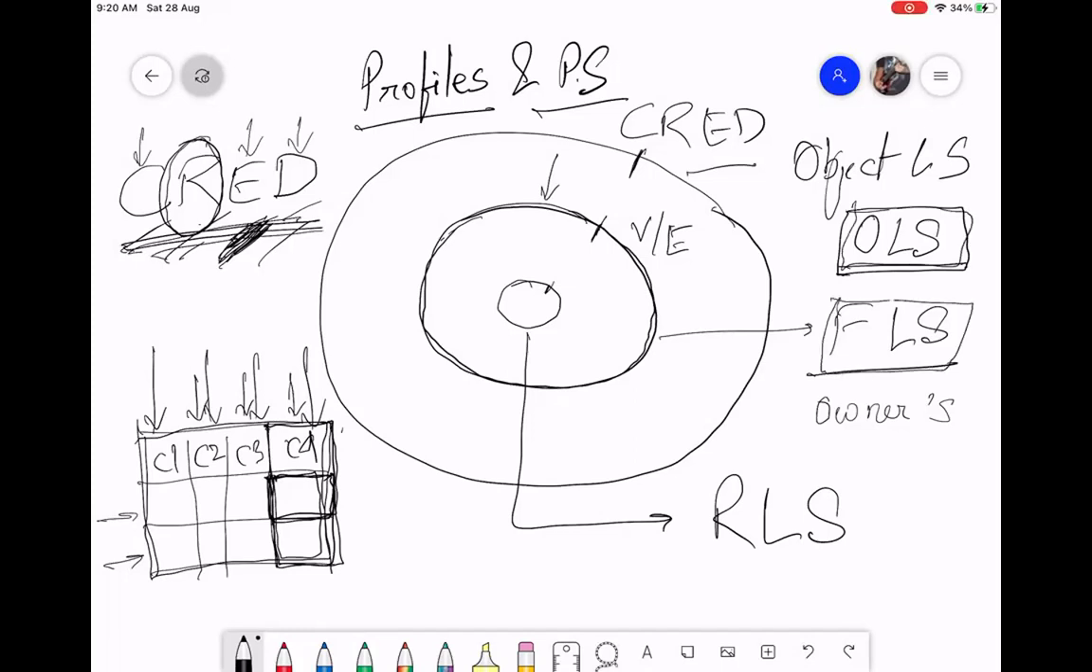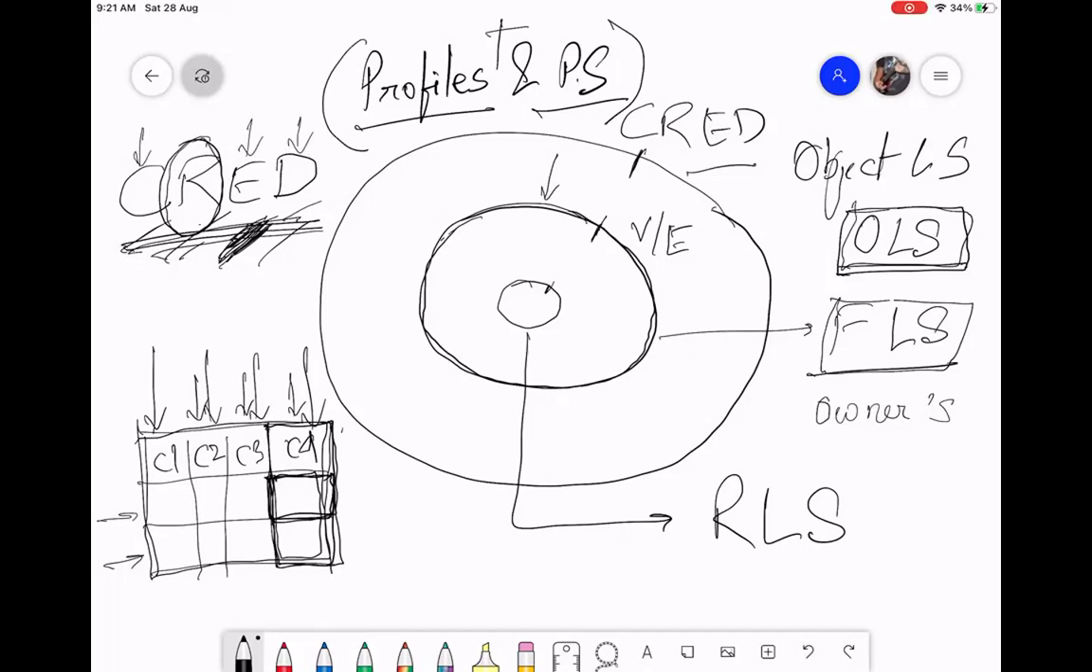Don't worry about it. So both object level security and field level security are given through profiles and permission sets. Permission sets are granular, small permissions that can be given to users, and multiple permission sets can be assigned to a user. The total permission of a user will be the profile plus all the permission sets that have been assigned to them. So that is the whole set of permissions that a user can have in Salesforce. We'll see that.